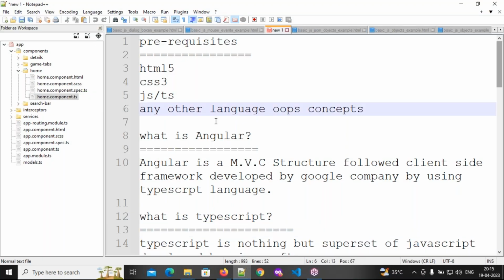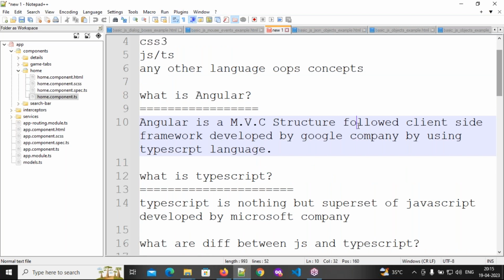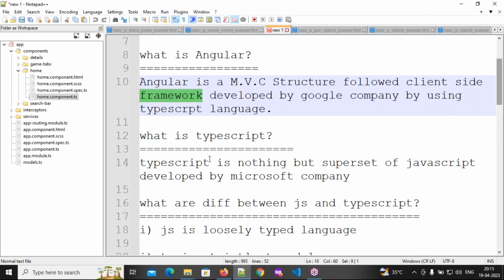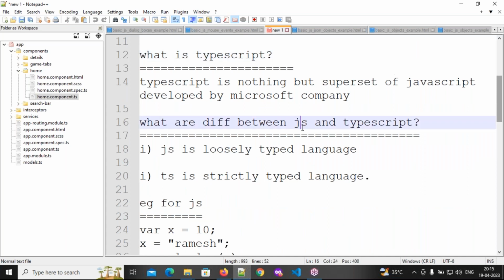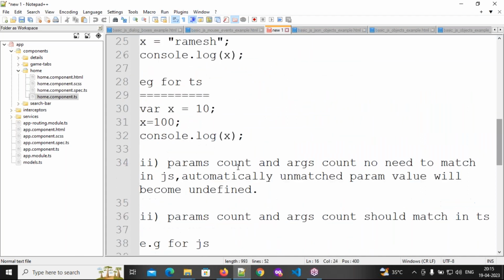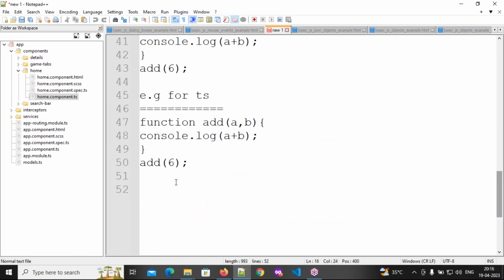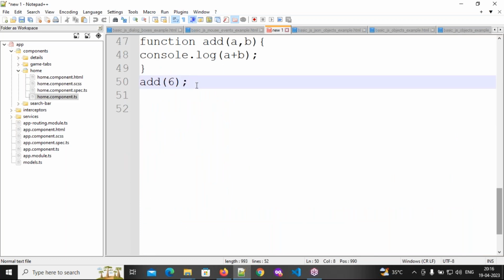Right. In the last class, we discussed what Angular is and what the prerequisites are. Then, after what Angular is, what client-side technologies and server-side technologies are, what the difference between them is, and what a framework is. All those things we have discussed. And what TypeScript is, and the difference between JavaScript and TypeScript. We have discussed 2 points, and 2 points remain.